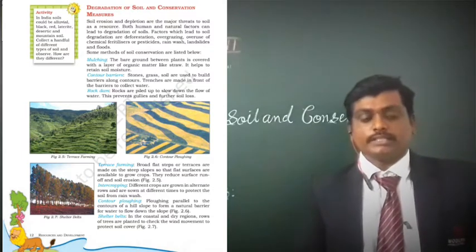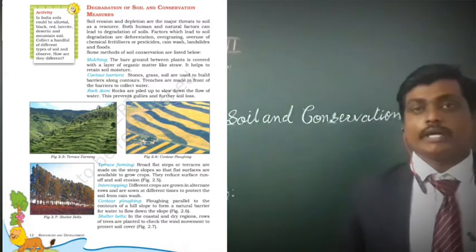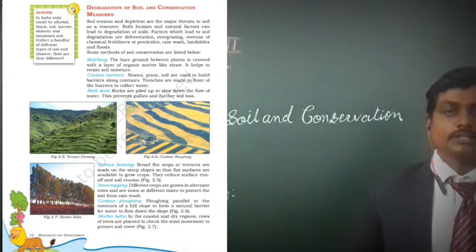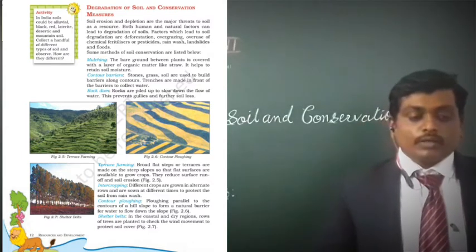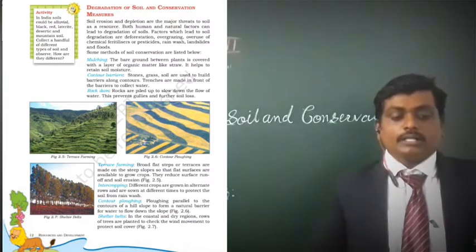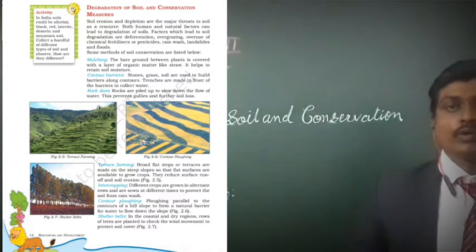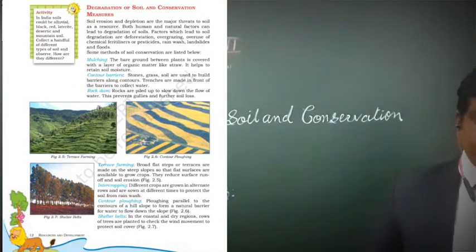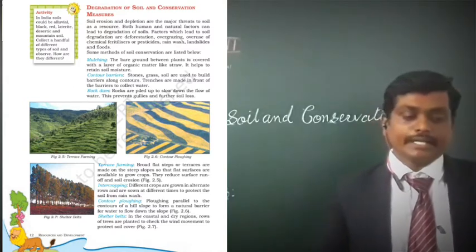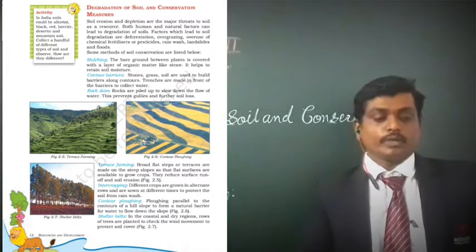Mulching means what, dear students? We have to prevent the soil erosion. We have to maintain the soil moisture. The bare ground between the plants is covered with a layer of organic matter like straw. Suppose soil is there, bare land is there. On that bare land, what do we have to do? We have to keep some raw materials. Because of that, soil erosion doesn't happen. Because of that, soil moisture will be retained there. It is known as mulch.